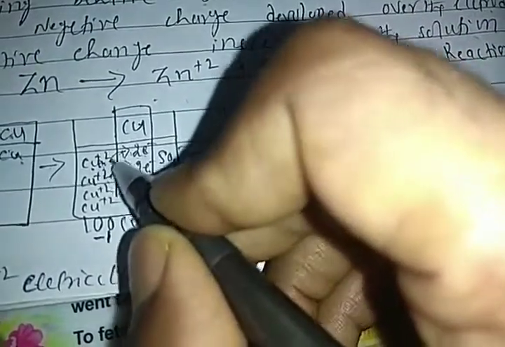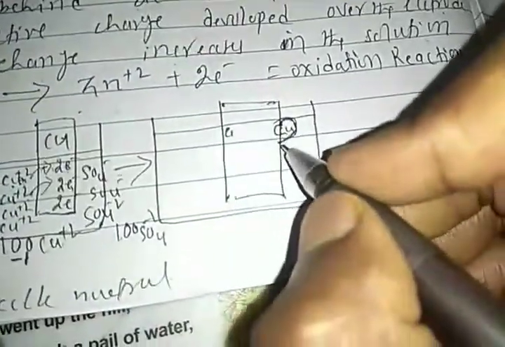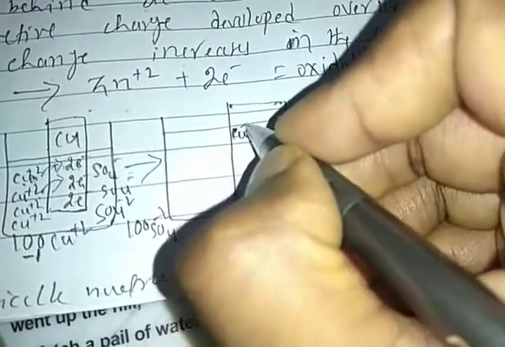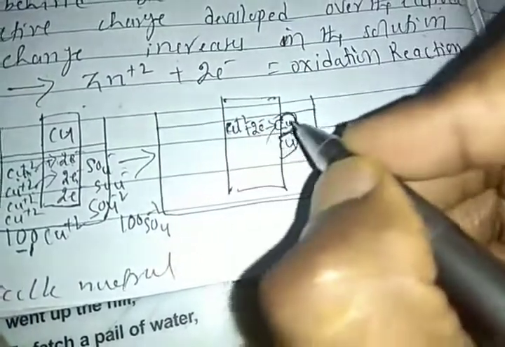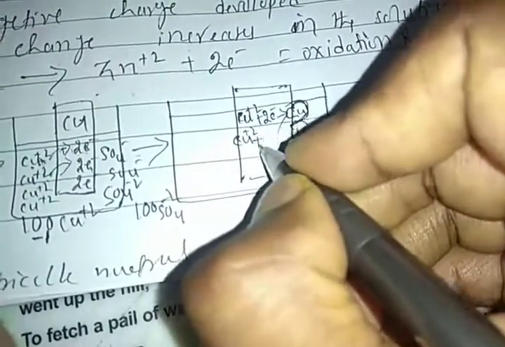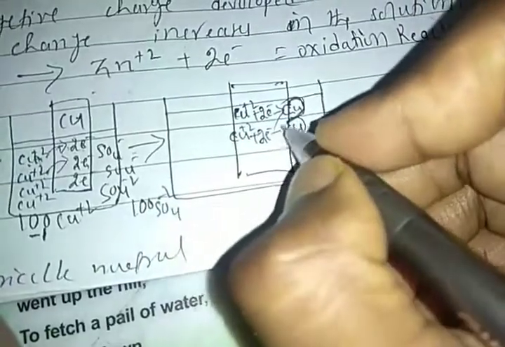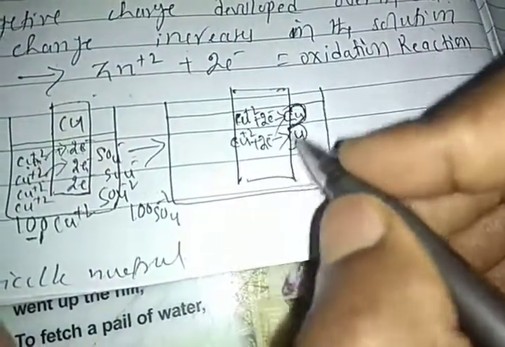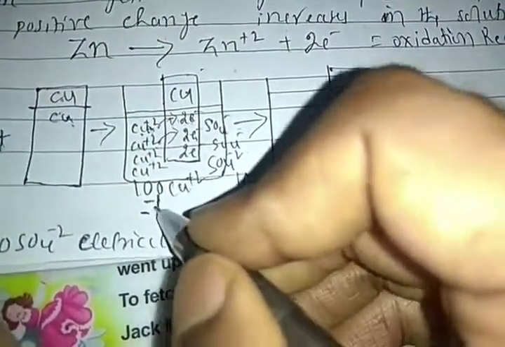Right? Similarly, the second copper ion again jumps over the electrode, accepts 2 electrons from the copper electrode, and is again deposited to form a copper atom. The reaction is like this, students: copper ions, Cu plus 2, accept 2 electrons to form a copper atom. This type of reaction occurs here. So again one more copper ion decreases here. So, students, how many are left here?